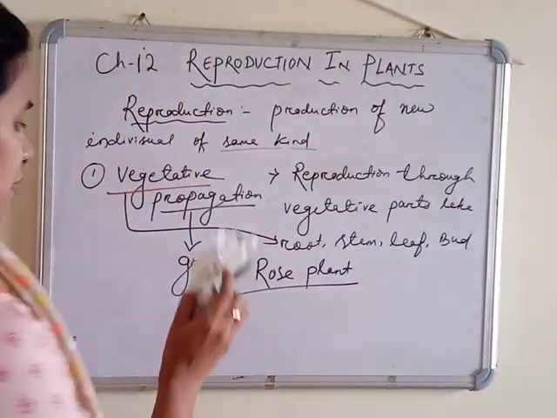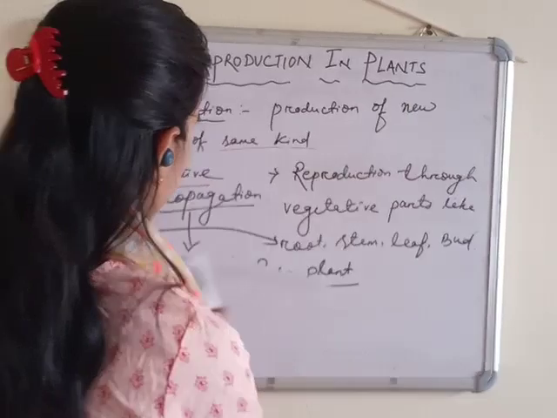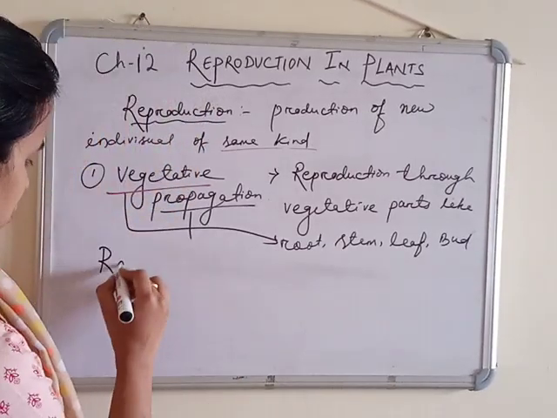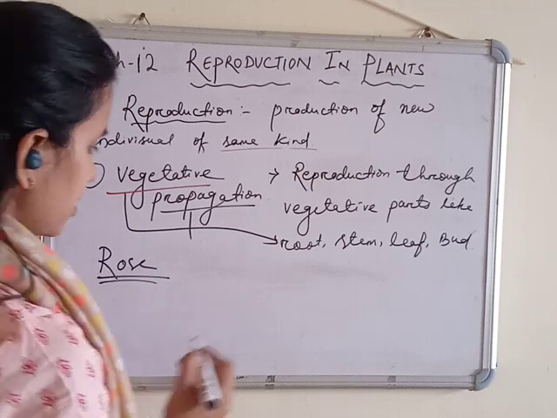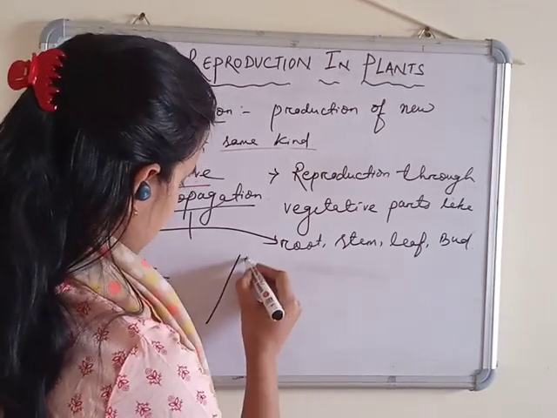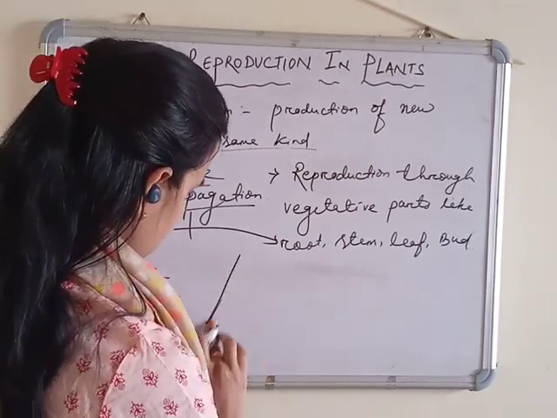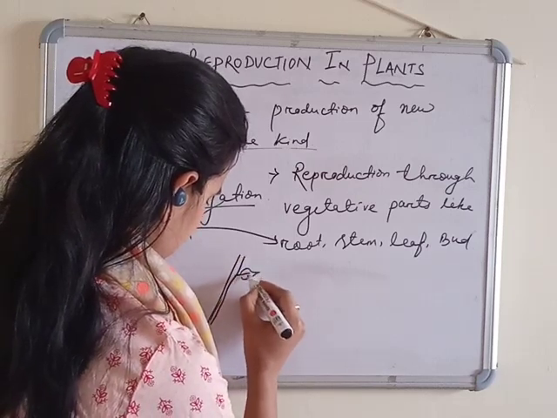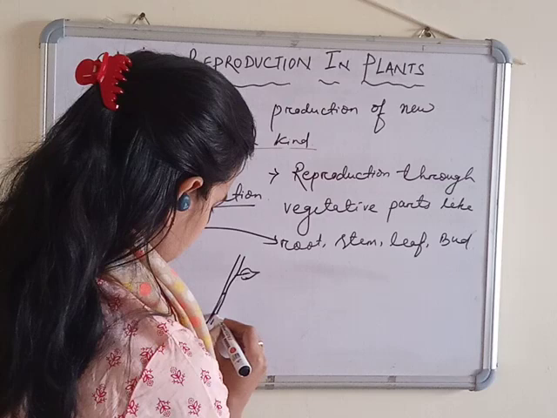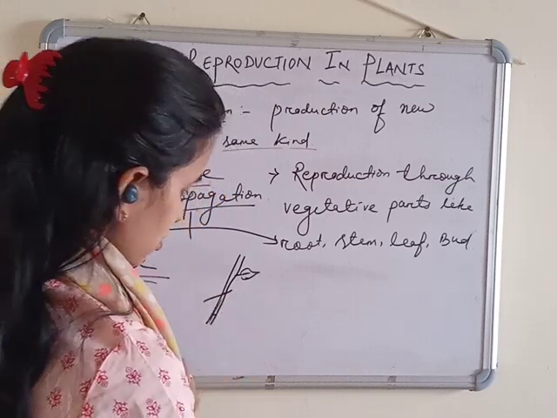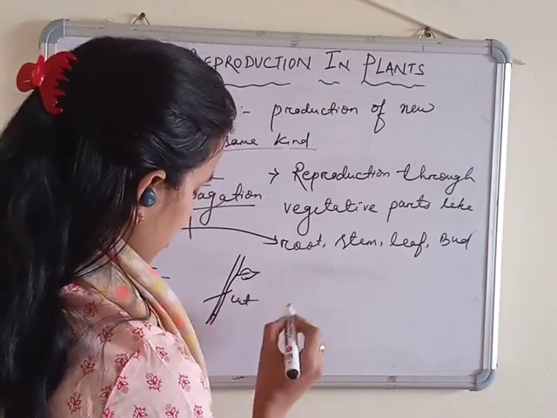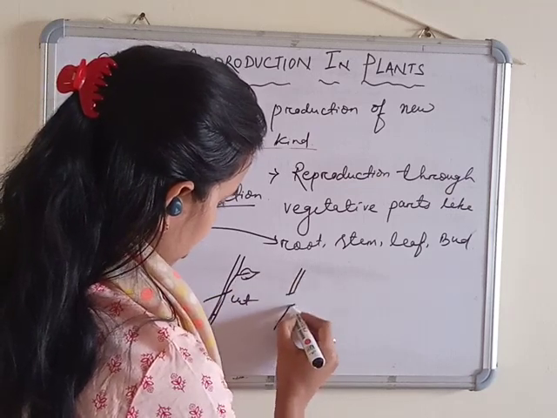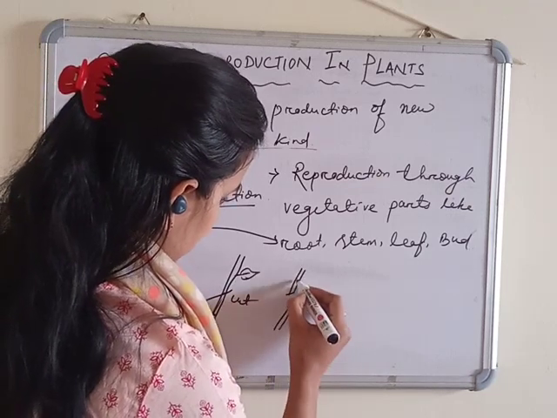Let's see how it is done. This is the stem, and this is a node. Cut from this node. So you get two parts, and another part like this.